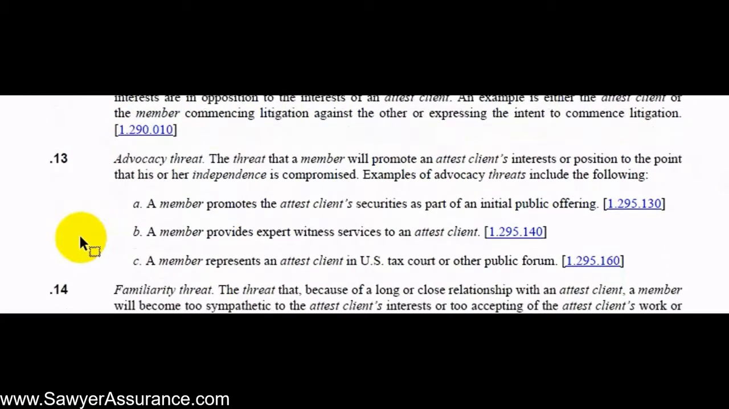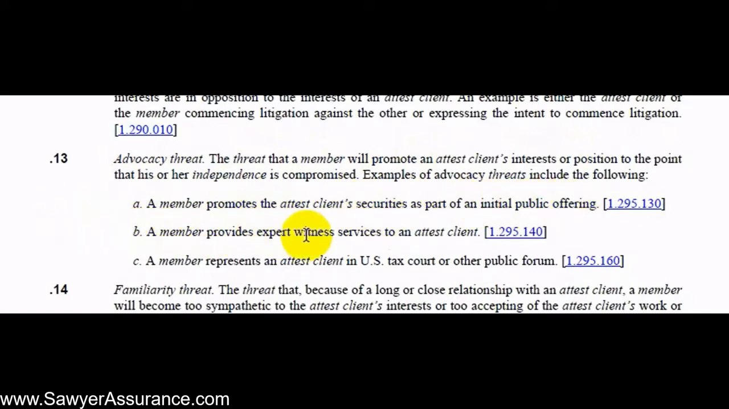The next example would be maybe the advocacy threat. And this would mean that maybe the auditor is an advocate of the client through promoting the client's interests or positions to the point that independence is compromised. So examples of these might be that the client's securities are being issued in an IPO.